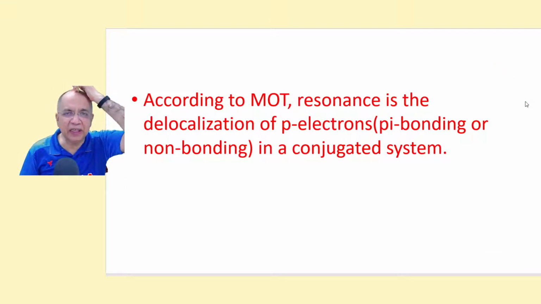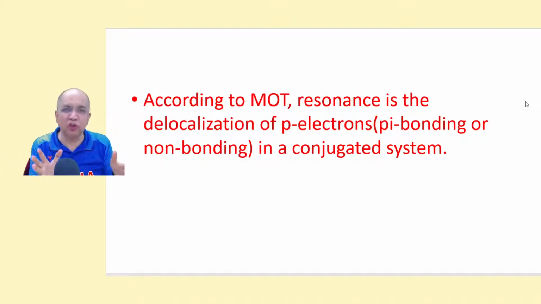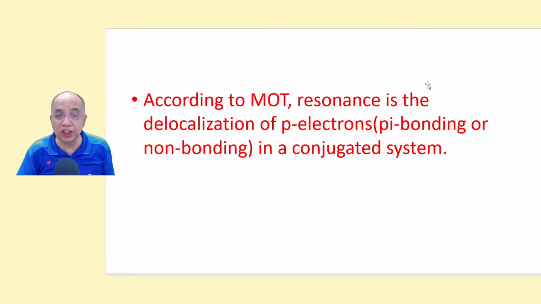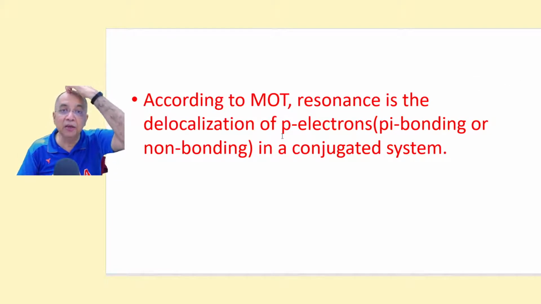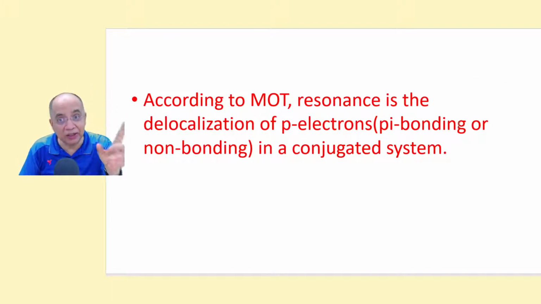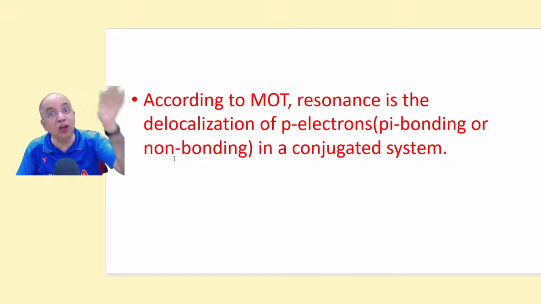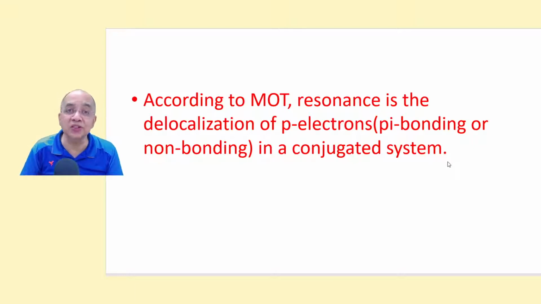In VBT we talk about Lewis structures. If one molecule or ion can be represented by more than one Lewis structure, then none is correct, but the actual structure is the average. But according to MOT, resonance is the delocalization of p electrons only, either pi bonding or non-bonding lone pair, in a conjugated system.